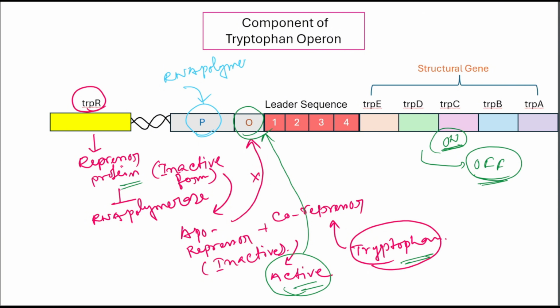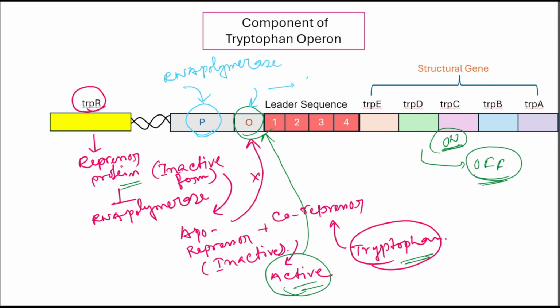Next is the promoter, denoted by P, and this is the binding site of RNA polymerase, and this RNA polymerase helps the transcription begin. Next is the operator, denoted by O, the binding site of the active repressor. When the active repressor binds, the transcription is blocked. Next is the structural gene.